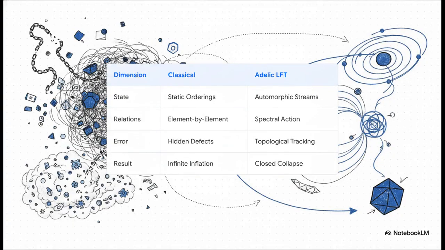What's absolutely crucial to realize is the fundamental shift in how we have to treat relations. In classical universal algebra, those static discrete orderings inevitably hide combinatorial defects, which, as we know, leads to infinite state space inflation. But the Adelic Langlands program shifts gears entirely to the Cones-Champ-Sidine spectral action. By treating relations not as static elements, but as closed, unramified orbits of an automorphic data stream, we can actually mathematically track those topological defects, and that leads directly to a closed state space collapse.